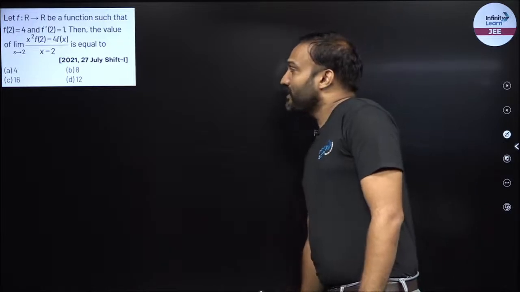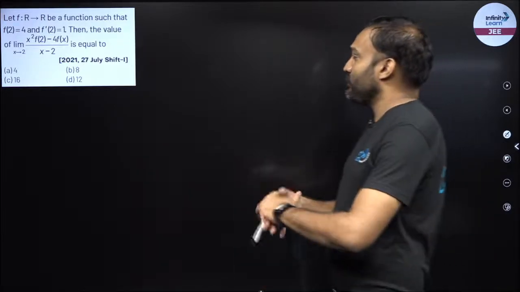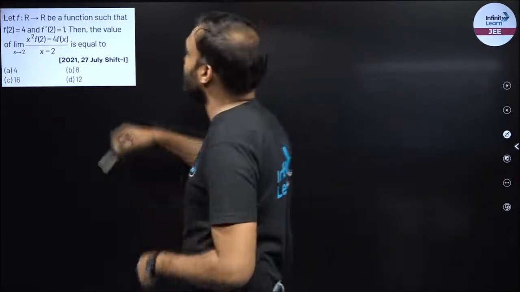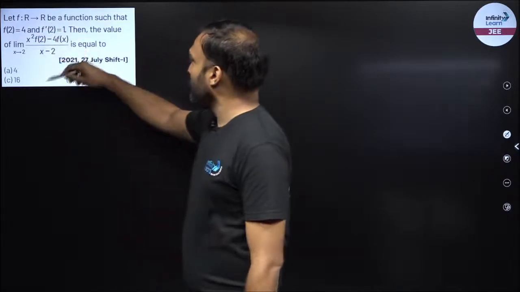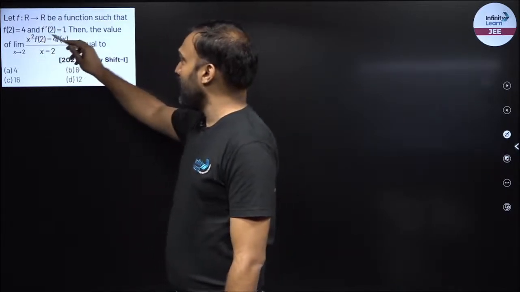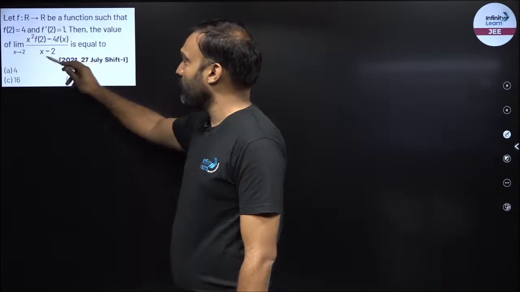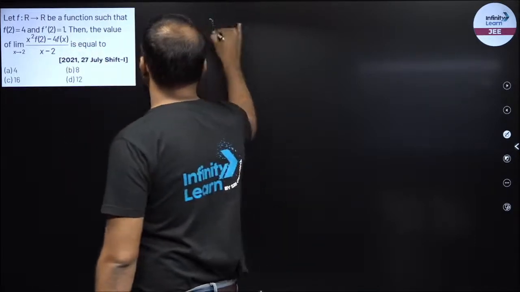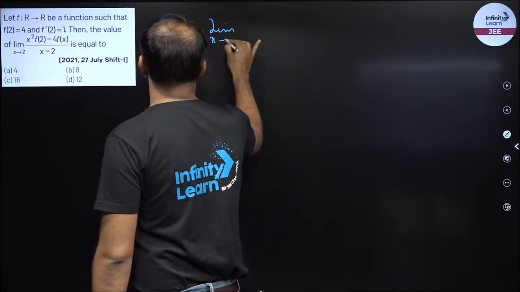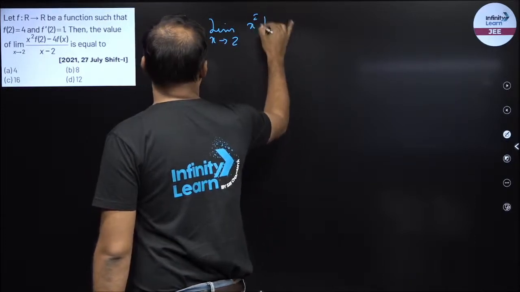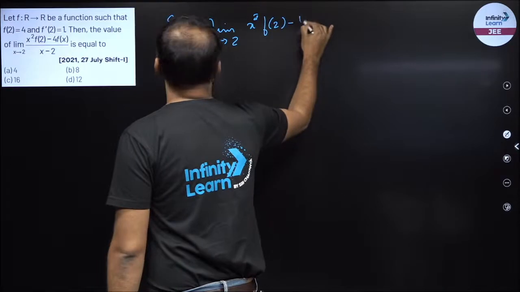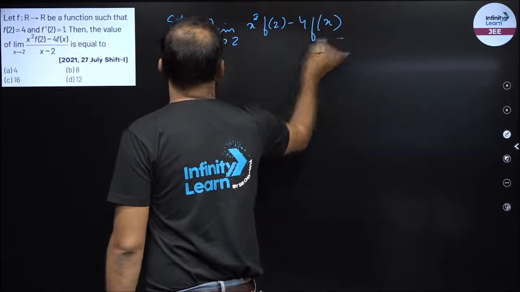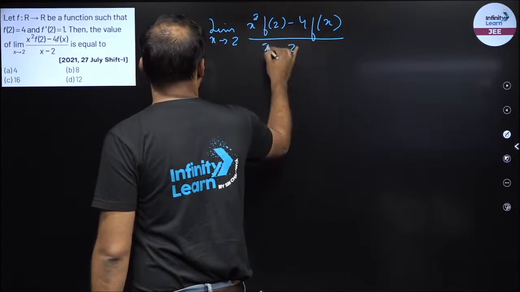Now let's see the next example, 2021 27 July, Shift 1. क्या बोल रहा है क्वेश्चन? ये बोल रहा है f goes from R to R such that f(2) is 4, f dash 2 is 1, then I have to find the value of limit x tending to 2 something something something. So let us write the question first. Limit x tending to 2 of x square f(2) minus 4 f(x) upon x minus 2.